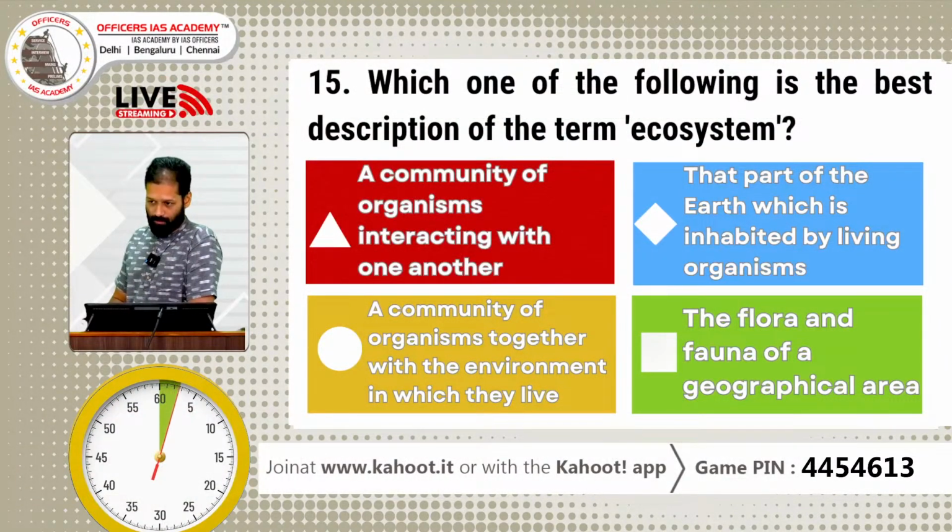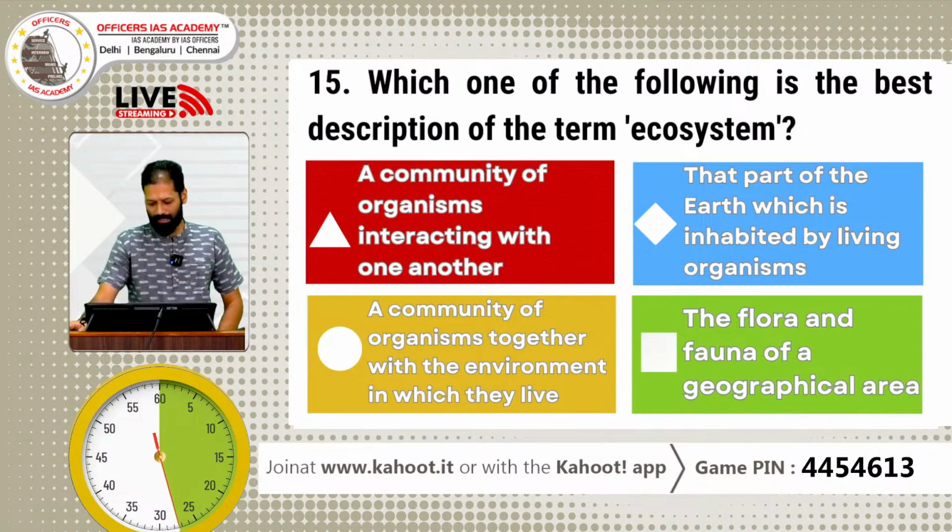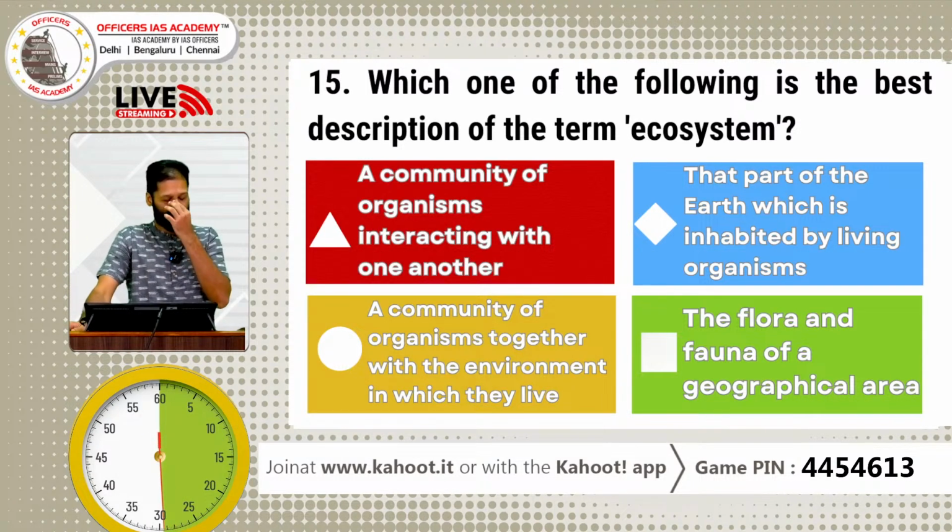Which of the following is the best description of the term ecosystem? This is the basic environment and ecology question. Right. I told you if there are 23 questions, hardly 3 questions come from the static area. This is one static area question from principles of ecology. They are asking you the definition of an ecosystem. An ecosystem is the flora, fauna, all the physical things in that environment along with the environment in which they live. The community plus the environment is what the ecosystem is.